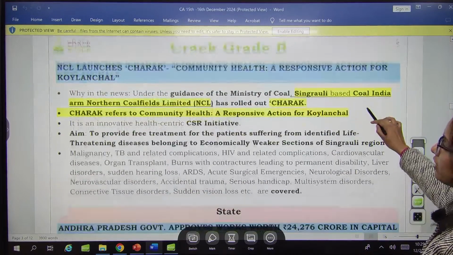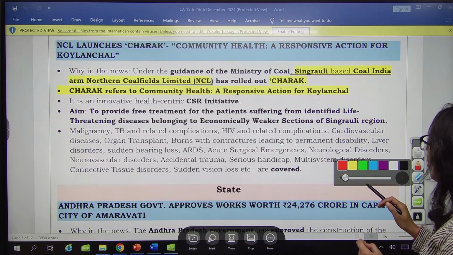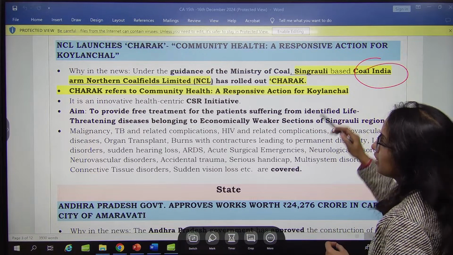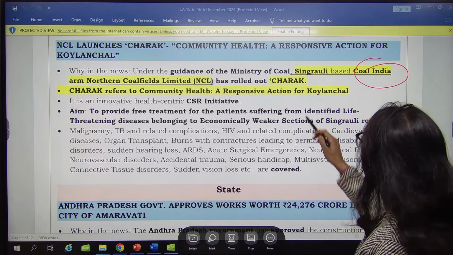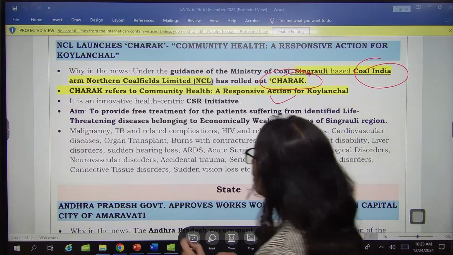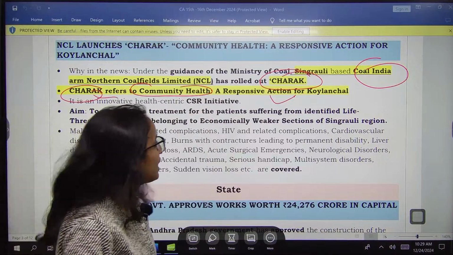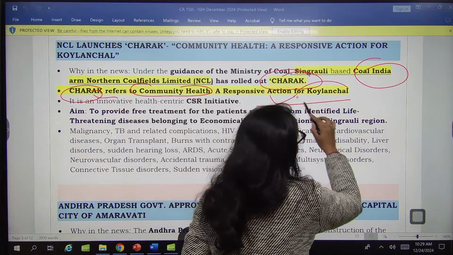Okay. Next one is Charak. So under the guidance of Ministry of Coal, Singrauli based Coal India arm, Northern Coalfields Limited has rolled out Charak. What is this Charak? This is a community health program. Okay. So Charak refers to community health, a responsive action for Koilanchal.